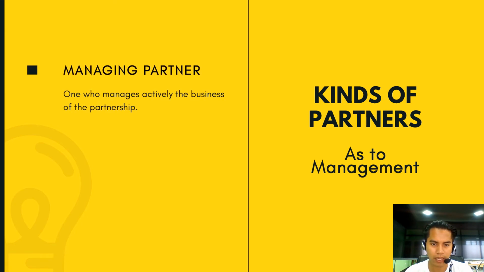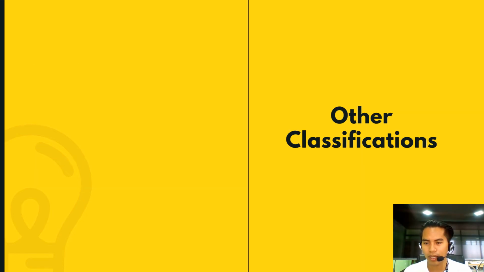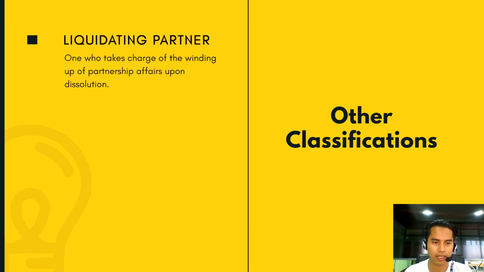Then we have the kinds of partners as to management. So we have the managing partner. So as the name implies, these are the type of partner who manages actively the business of the partnership. Then we have the silent partner. So this partner is one who does not participate in the management of the partnership affairs. So we have other classifications of partners also. So the first one is the liquidating partner. So this type of partner takes charge of the winding up of partnership affairs upon the partnership dissolution.